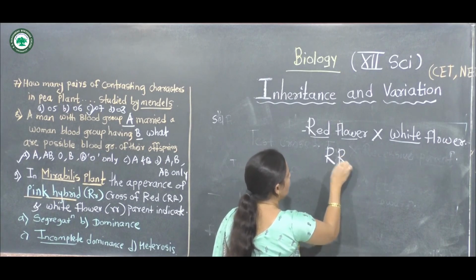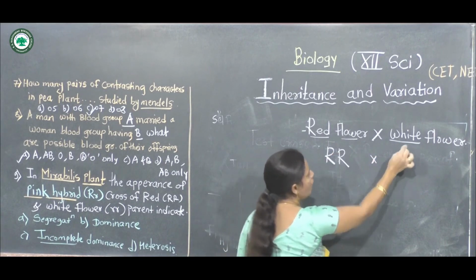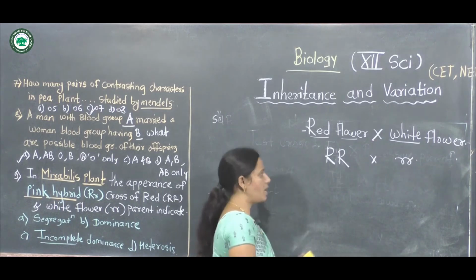The capital R red flower is crossed with the white flower, small r.